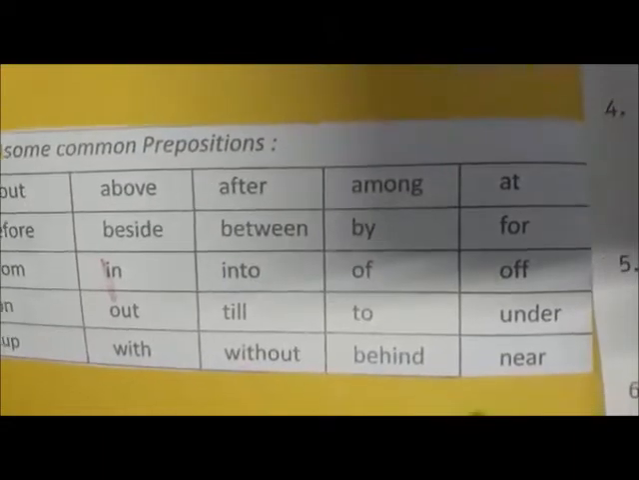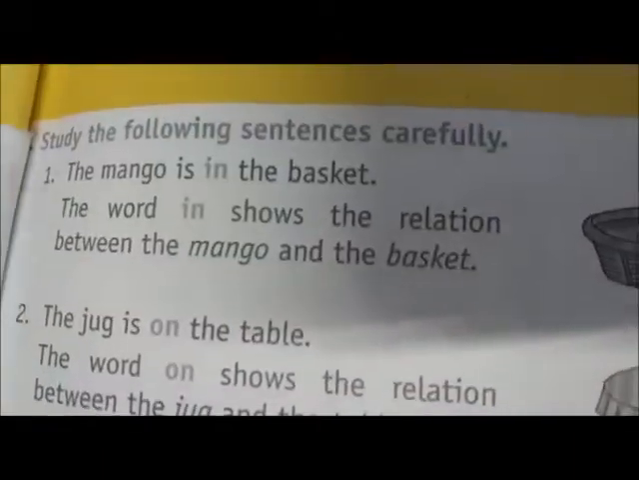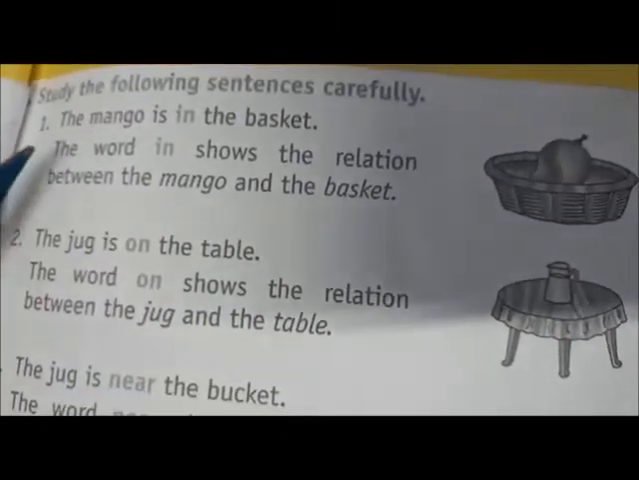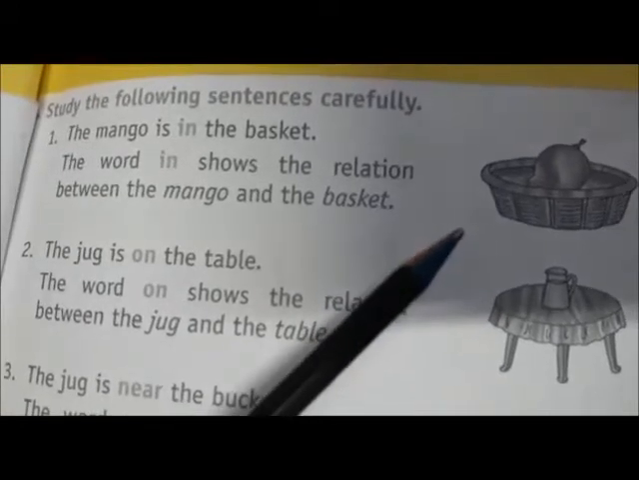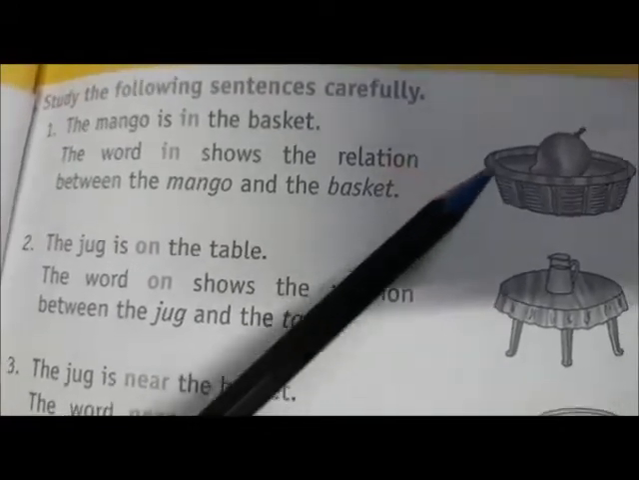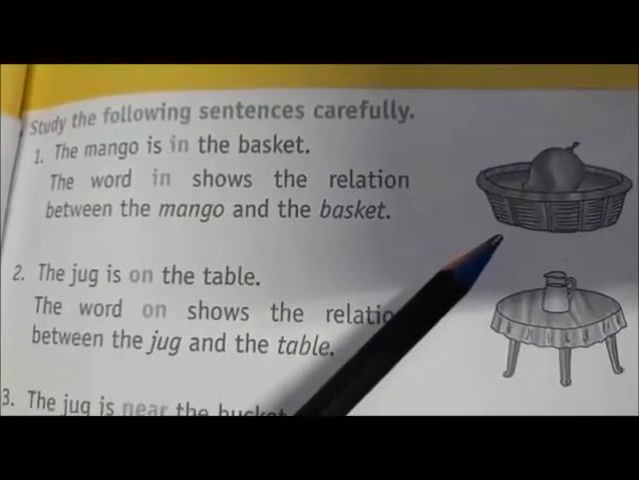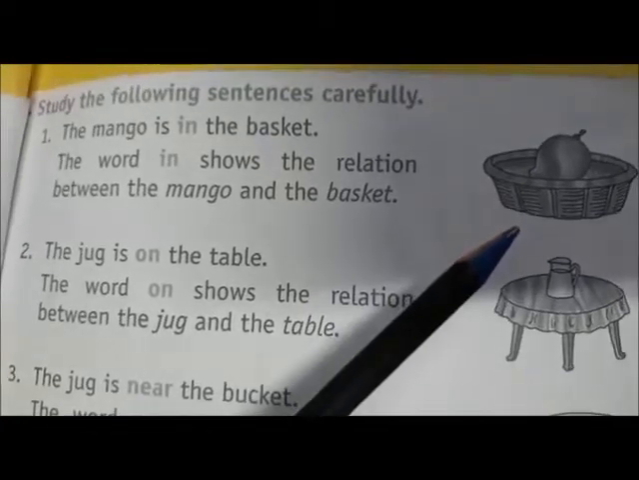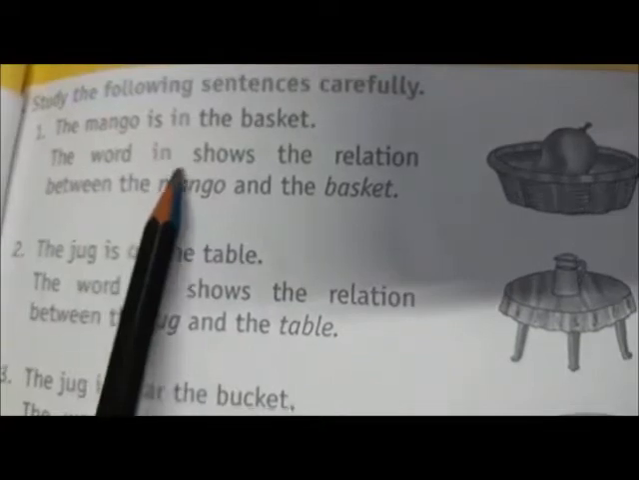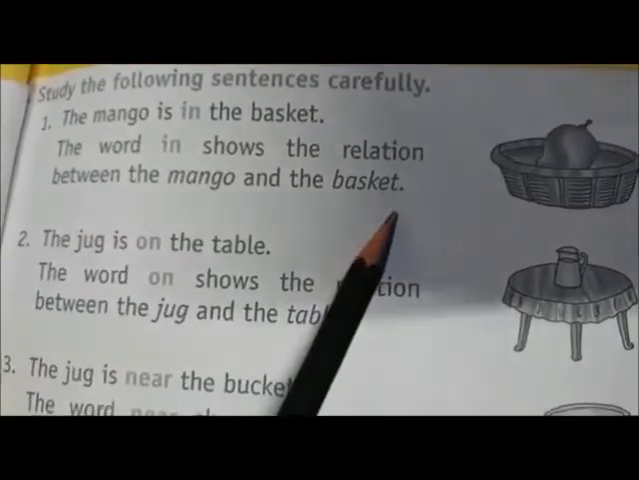There are 150 prepositions in the English language. Now let me explain a few examples with the following sentences. What can you see in the picture? There is a basket and a mango. Now where is the mango? Can you tell me? The mango is in the basket. So the word in shows the relationship between the mango and the basket.